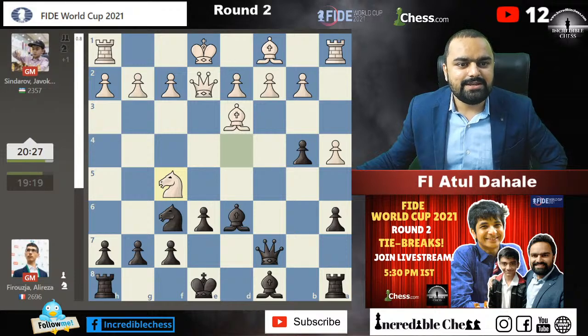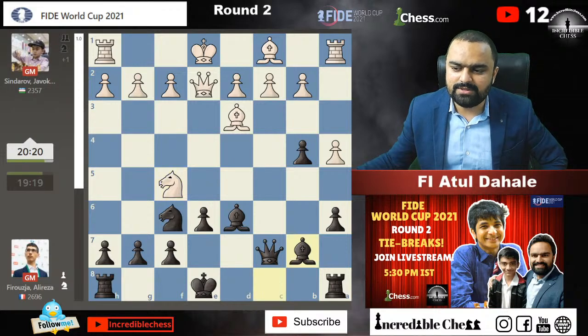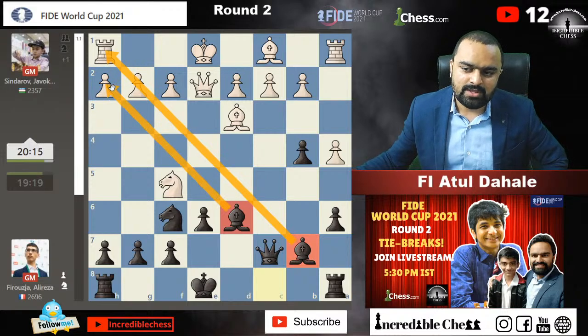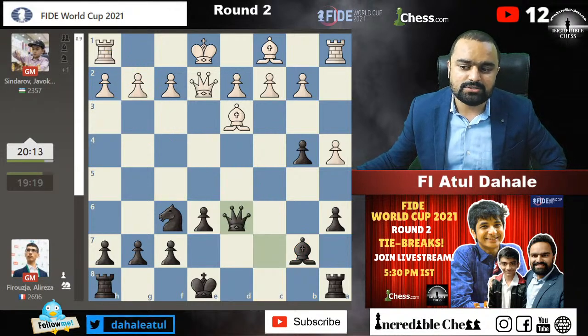Oh, Mahi, you're saying the engine is showing white is better, but it's a matter of one move and black will be much better. Yeah, I think that's what I think. It's not about the engine, but black is the one having very active pieces, and whenever you have active pieces, you get lots of chances in the situation.